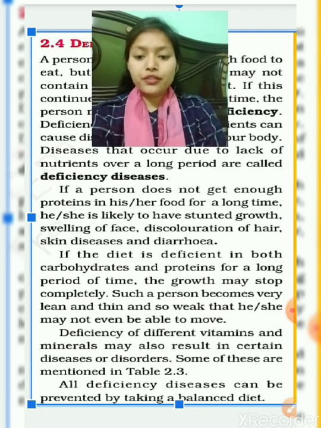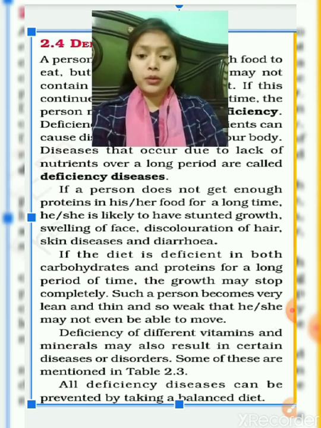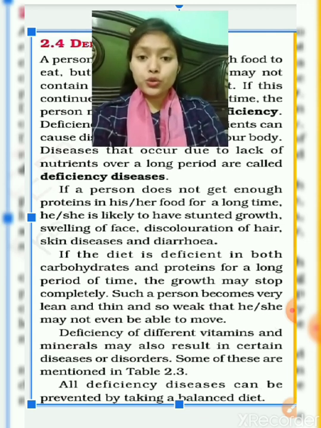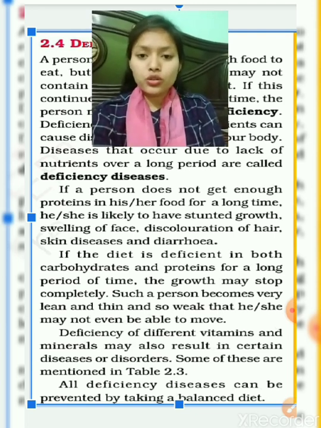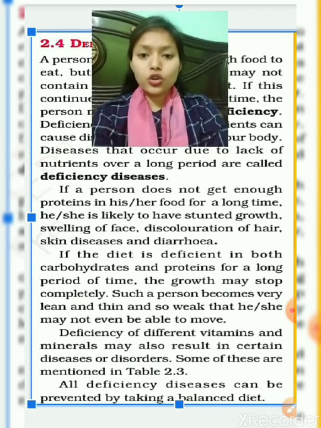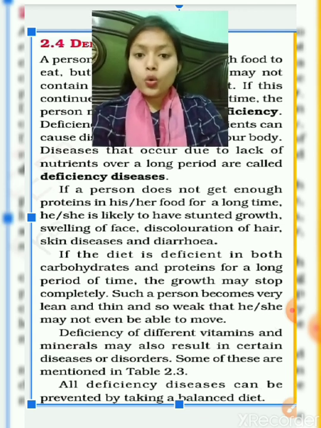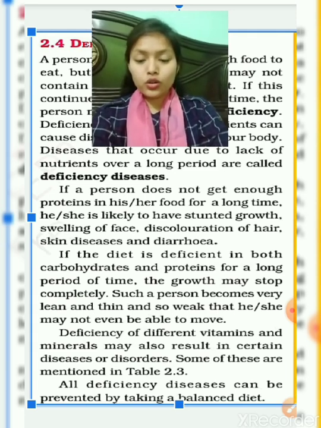Such a person becomes very lean and thin and so weak that he or she may not even be able to move. Such a person, what do they become? They become very thin and they don't even have energy to stand or move. Okay, this is due to deficiency of carbohydrates and protein, both the things. And a disease is there, it is called kwashiorkor. What is it called? Kwashiorkor. It is due to the deficiency of protein in our food. Kwashiorkor.